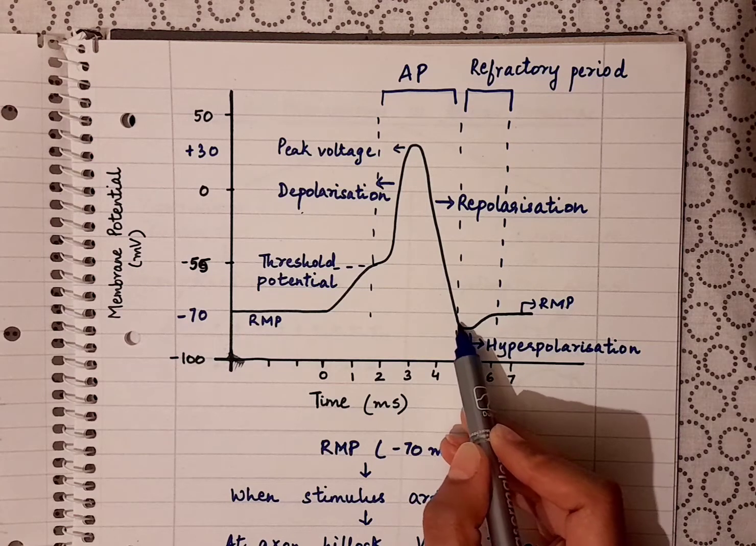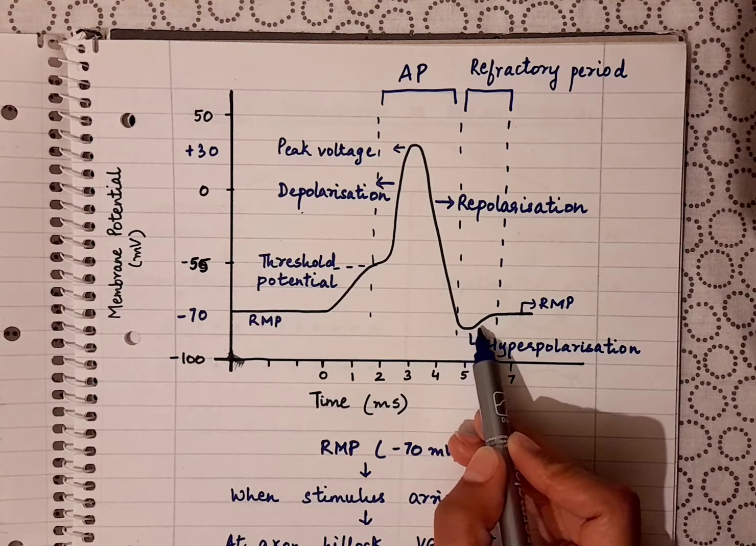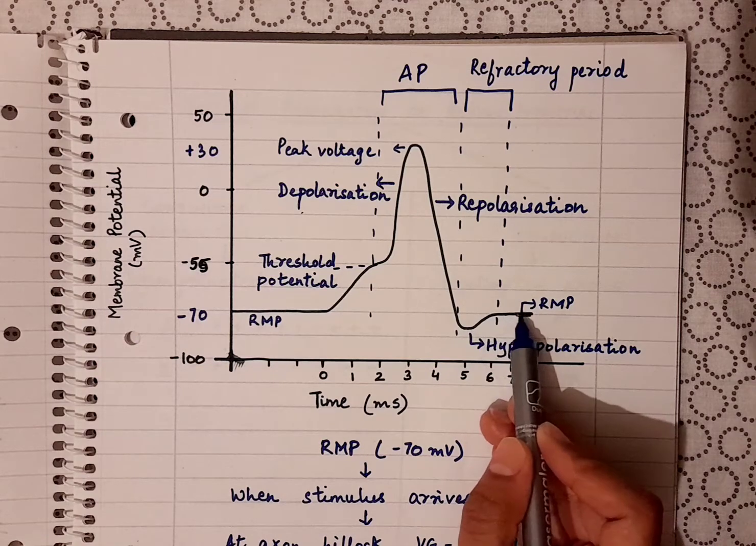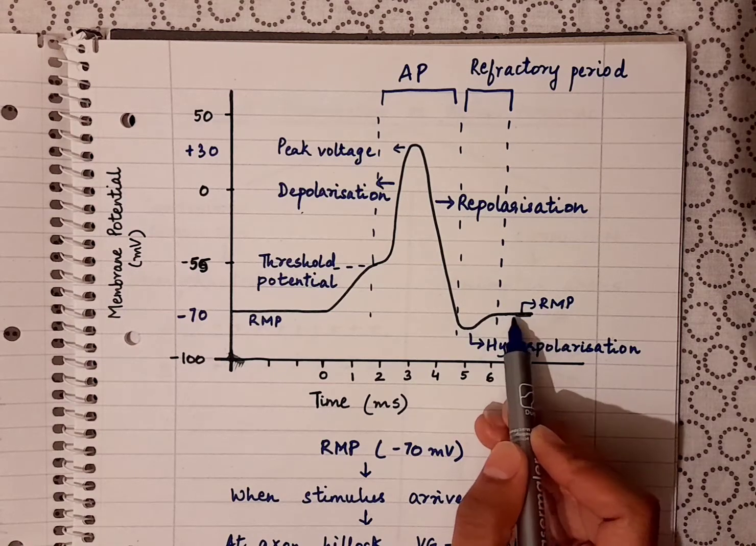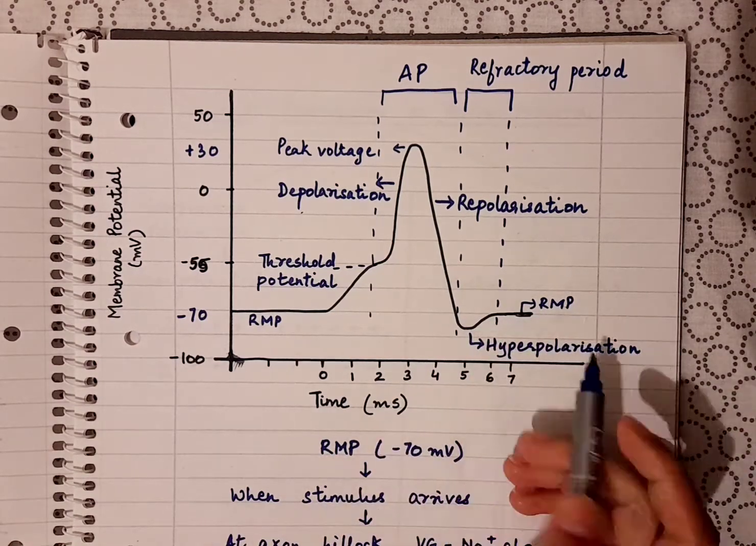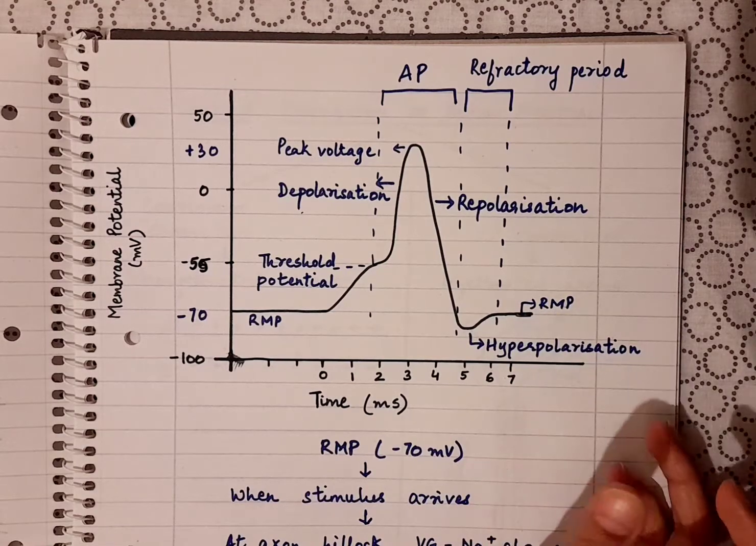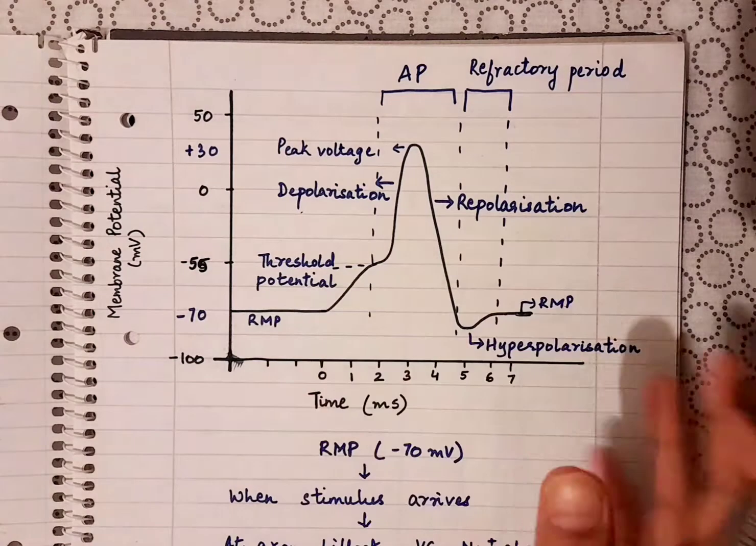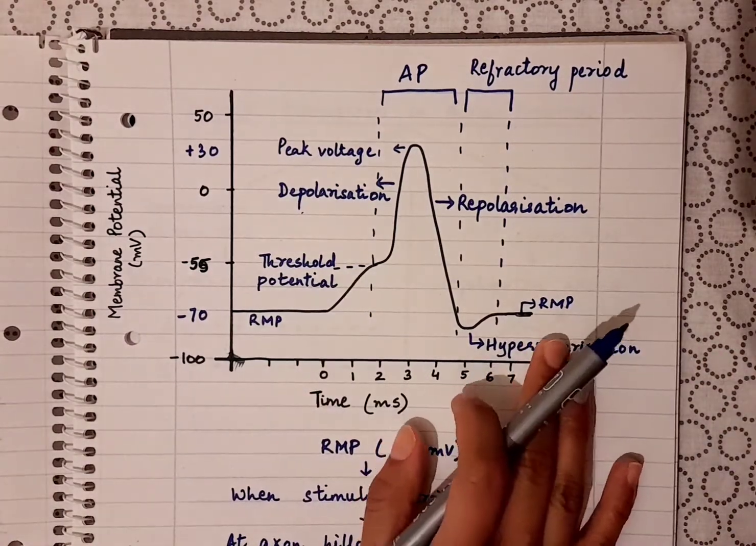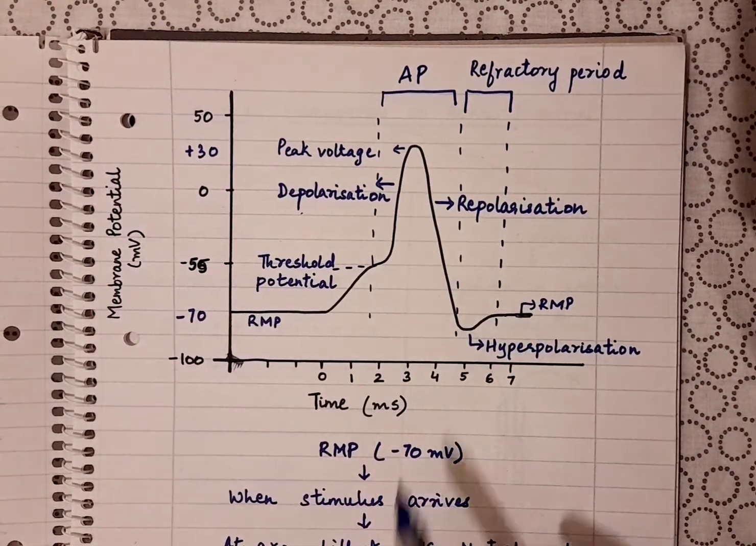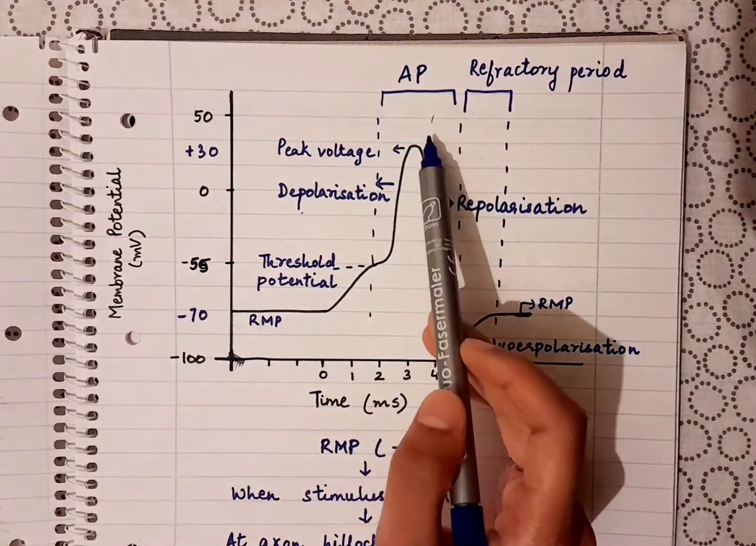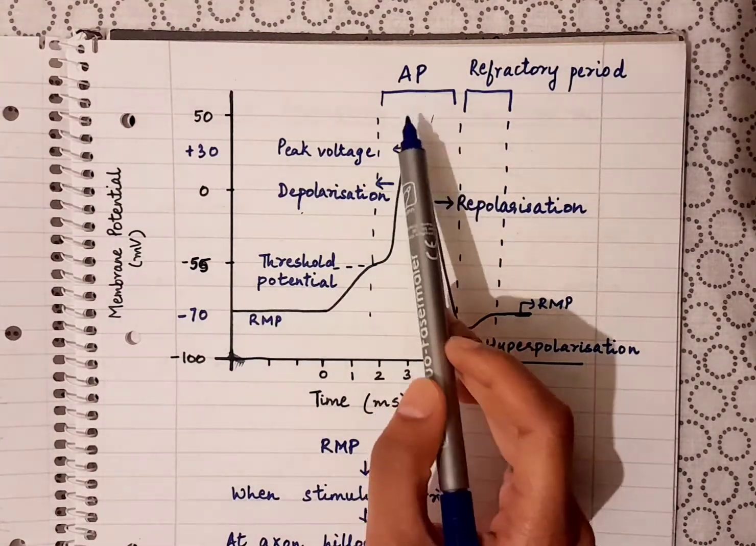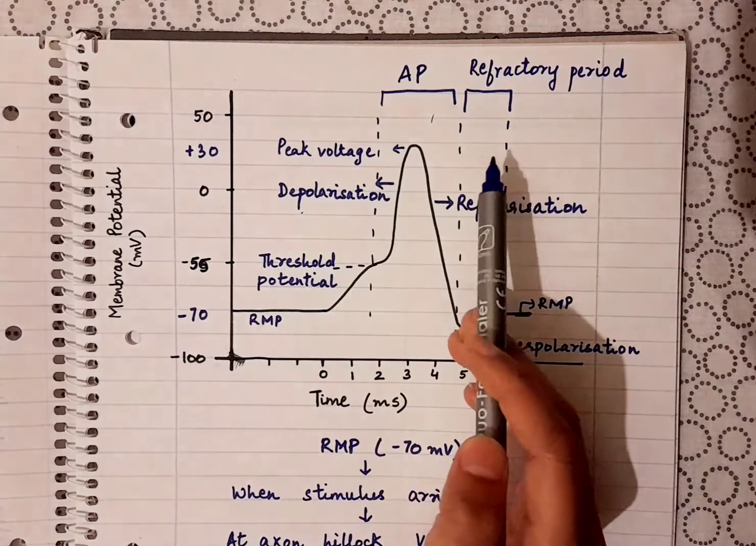But once the potassium channels close, again the RMP is achieved. Because of the leak channels and sodium potassium pump, we again get the RMP, and it is maintained until another stimulus comes. So this part is called the action potential. This is the part where we generate the action potential.